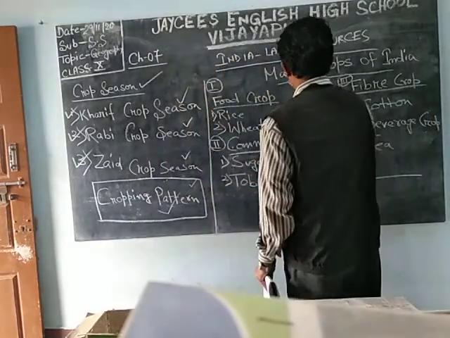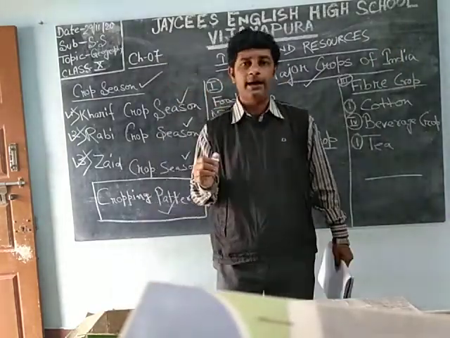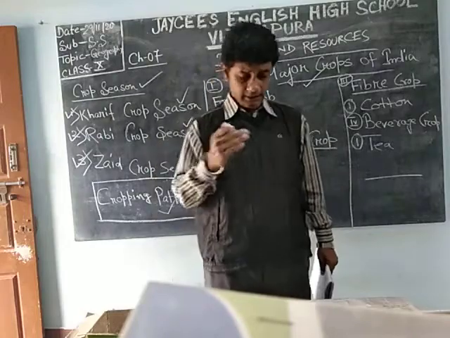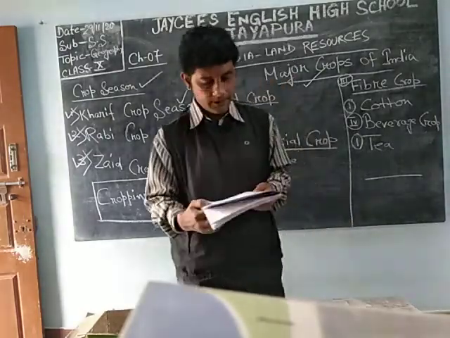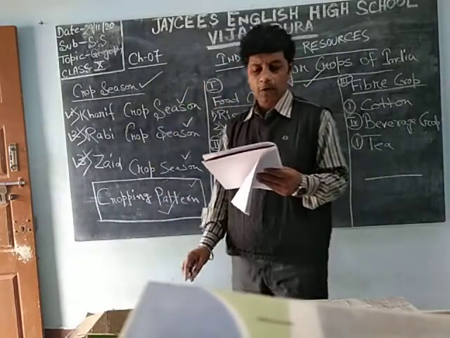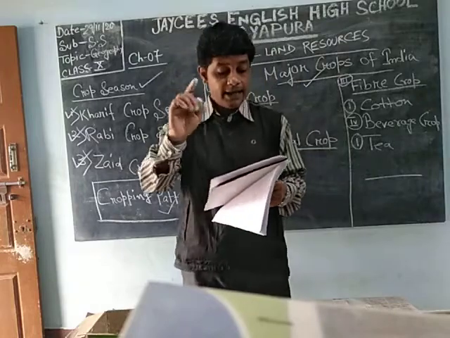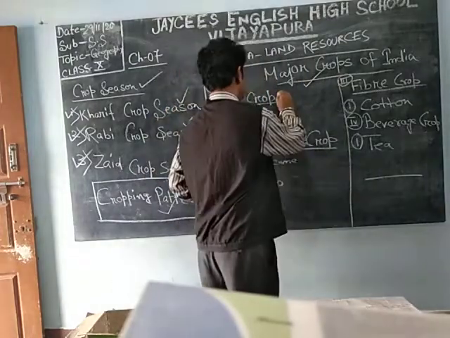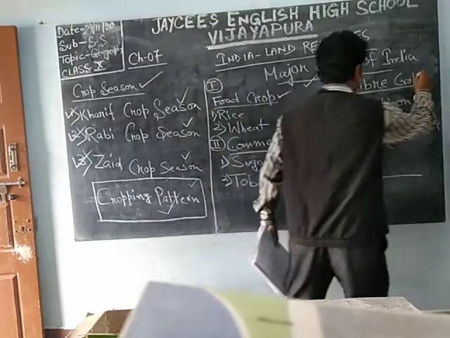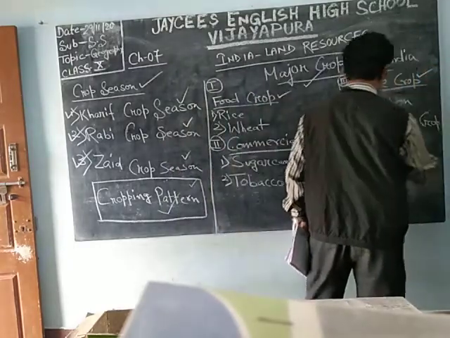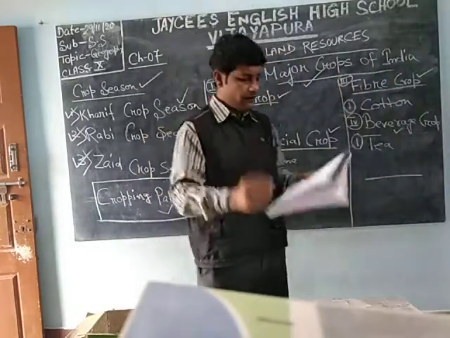Now we will go for the major crops of India. What are the major crops? There are several crops in India, but we will be discussing some crops which are major crops for India. A wide variety of crops are grown in different parts of India. They are classified as food crops, number 1, commercial crops, number 2, fiber crops, number 3, and some percentage is there for beverage crops. One by one we will go.